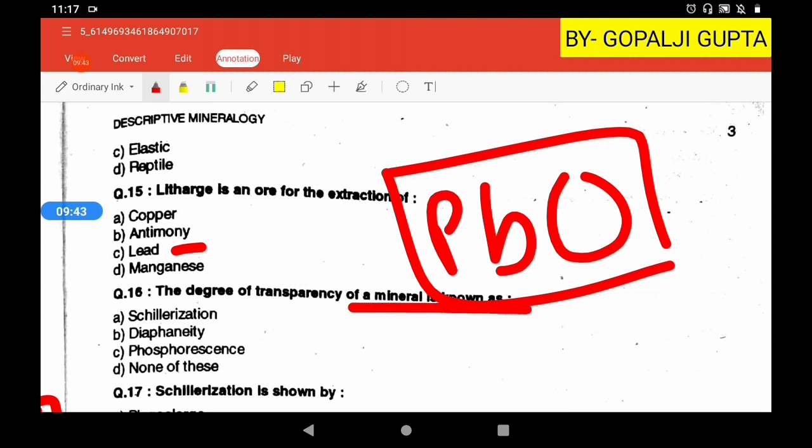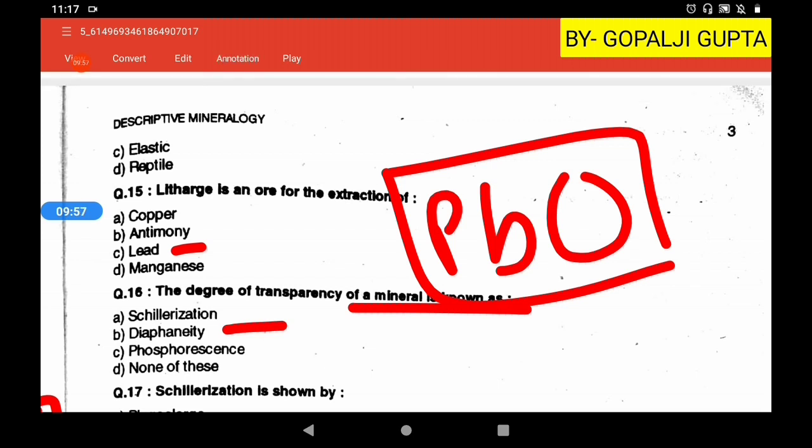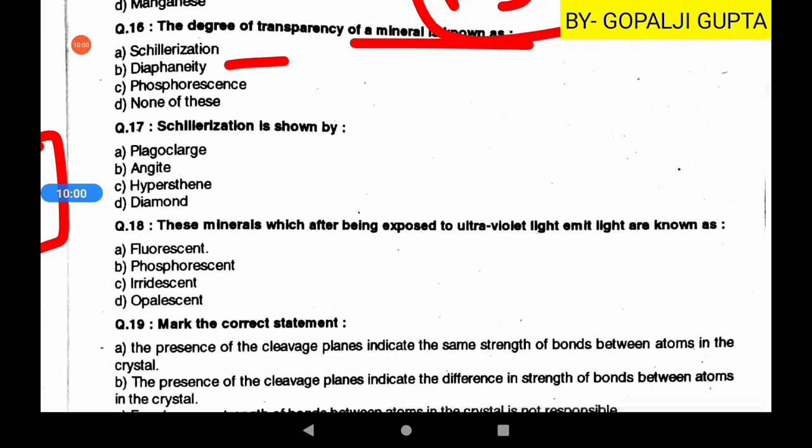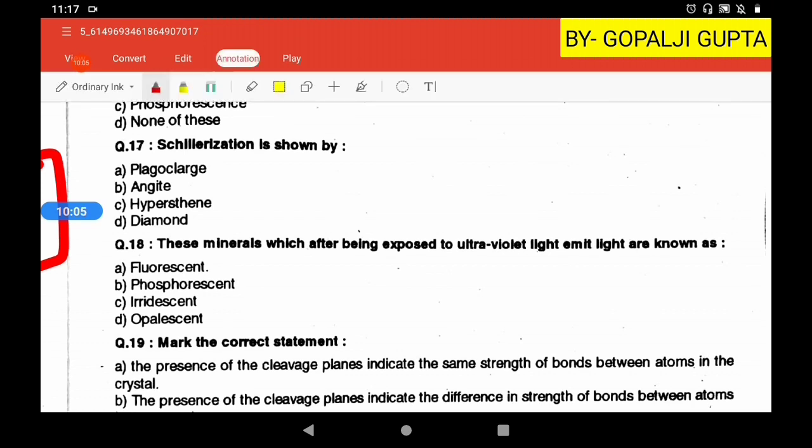Okay, then the degree of transparency of a mineral is known as diaphaneity. Within diaphaneity you can say it is transparent, translucent, like this. While colorization and phosphorescence are other properties we will see in further questions. So here colorization is the specific property shown by hypersthene. Whenever you get colorization, it is simply hypersthene, no doubt. It is shown by the pyroxene mineral hypersthene.